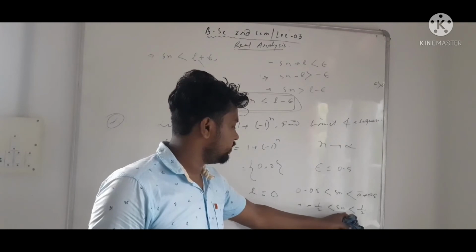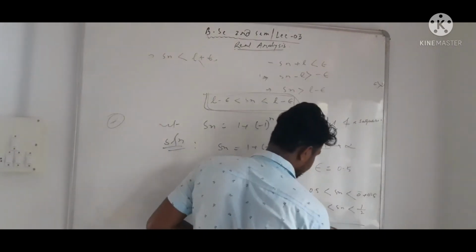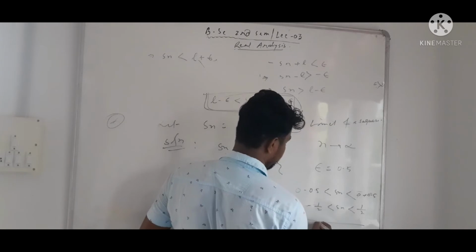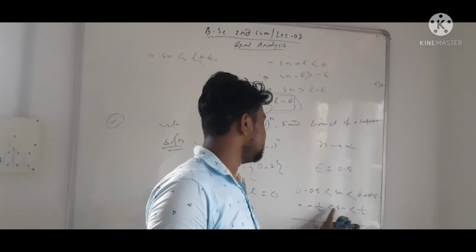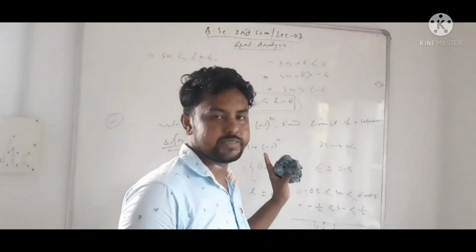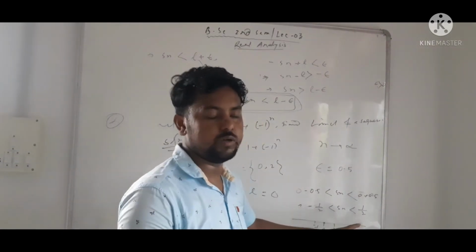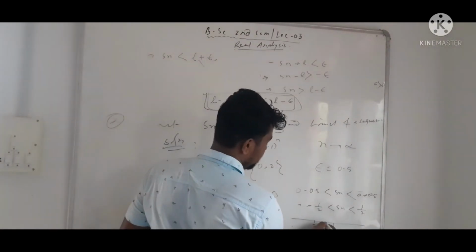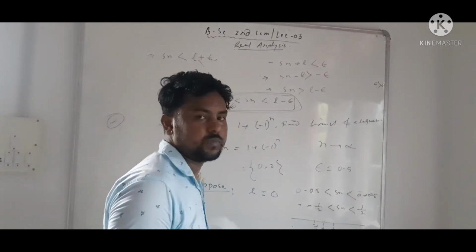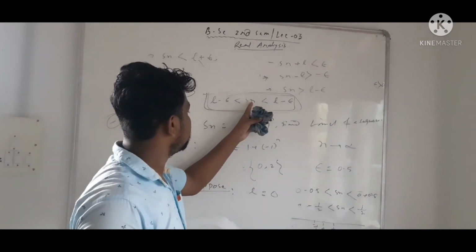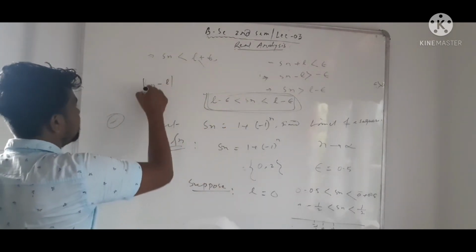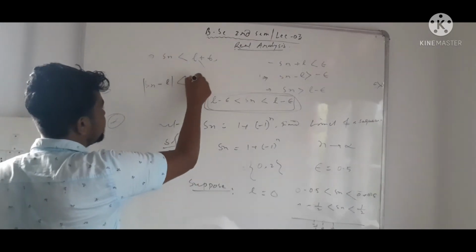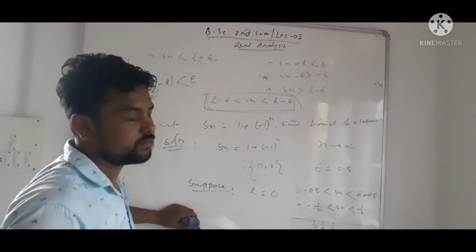This sequence, in the real numbers, we will put it. This is 0. This is minus half. This is plus half. So what is Sn? Sn is greater than minus half and smaller than plus half. We will put the values of n as 1, 2, 3 for Sn and then check. Is this possible? The condition that modulus of Sn minus L is less than epsilon, is this possible?